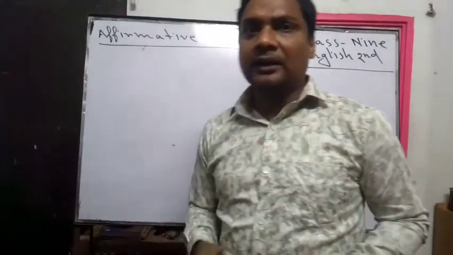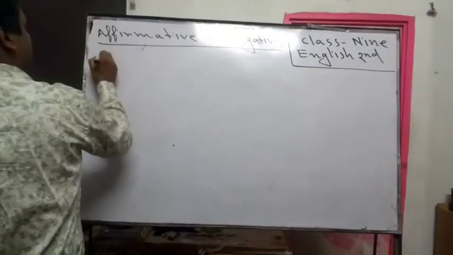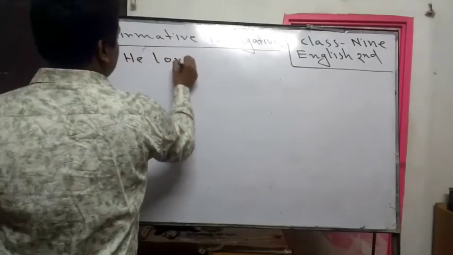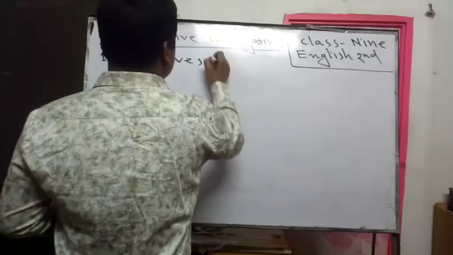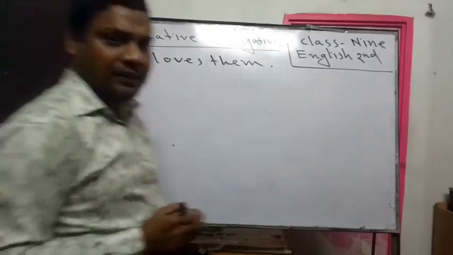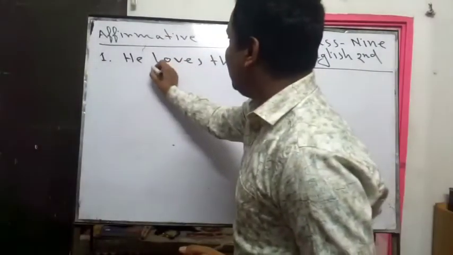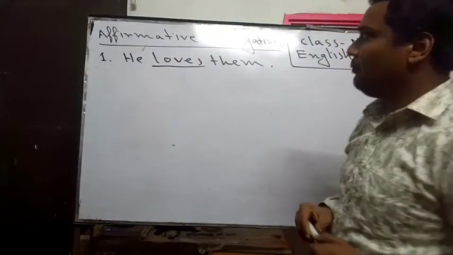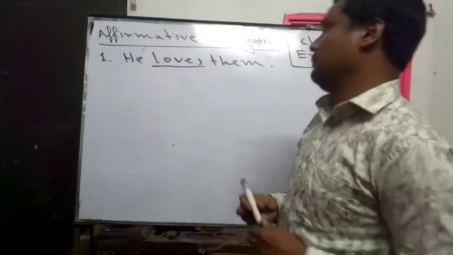At first I will write an example. He loves them. Here I have written a sentence, and here we see the use of loves. That means loves is here PV1, the present form of principal verb.